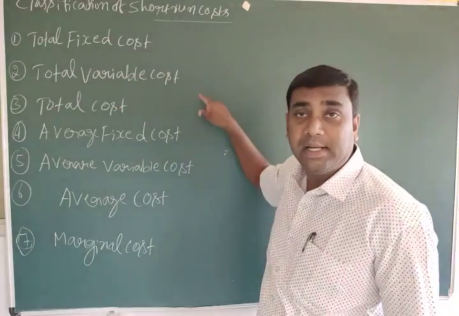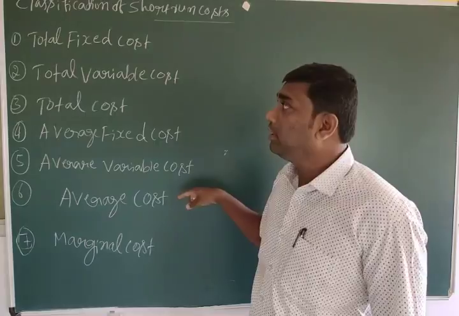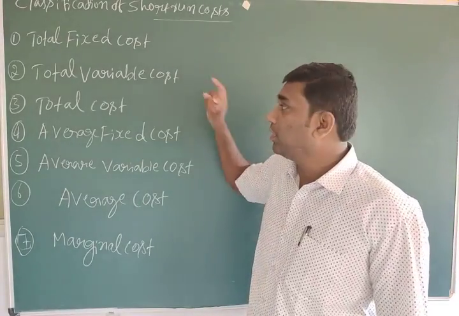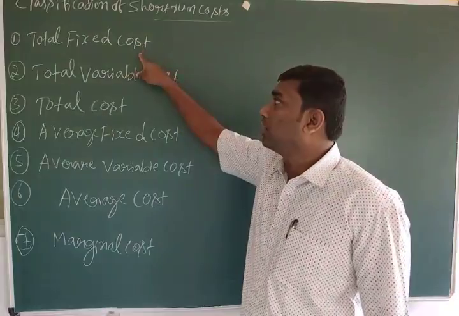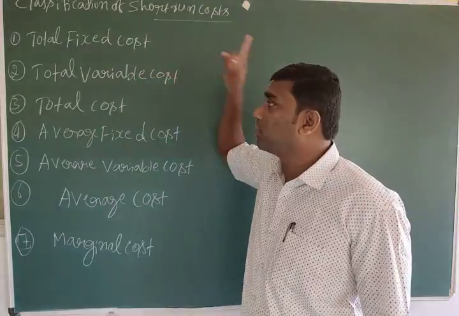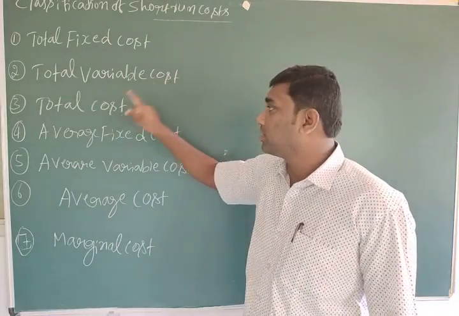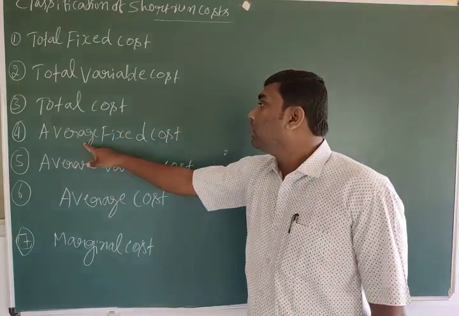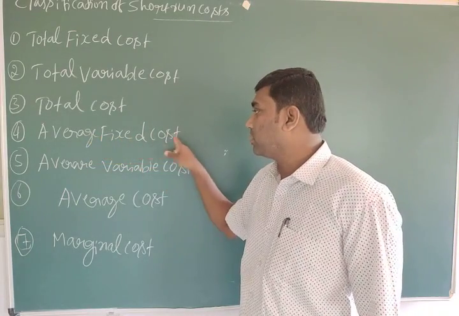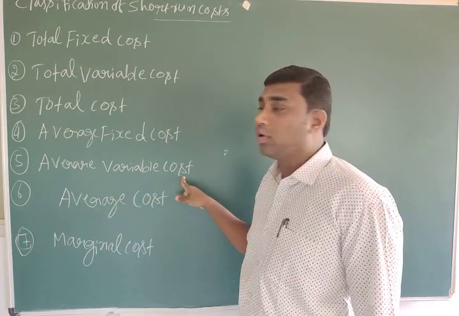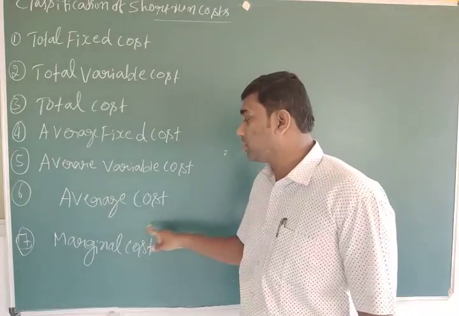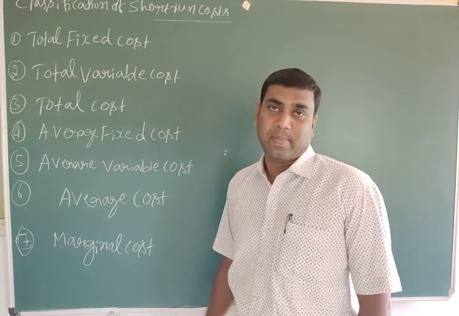These costs completely come under the short run, so they are called short run costs: total fixed cost, total variable cost, total cost, average fixed cost, short run average variable cost, short run average cost, short run marginal cost.